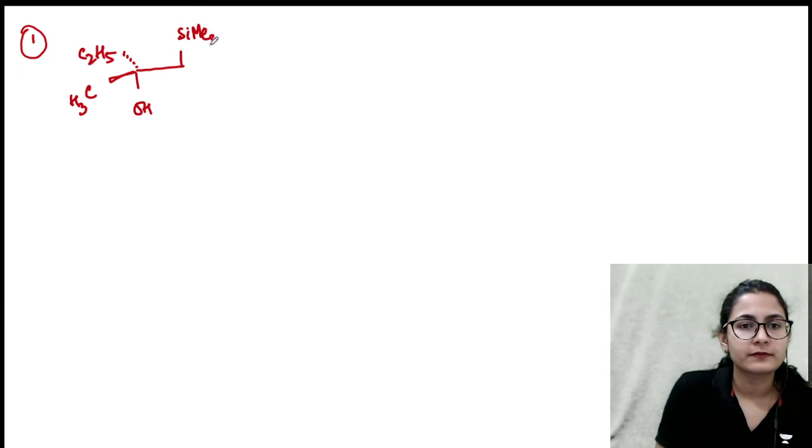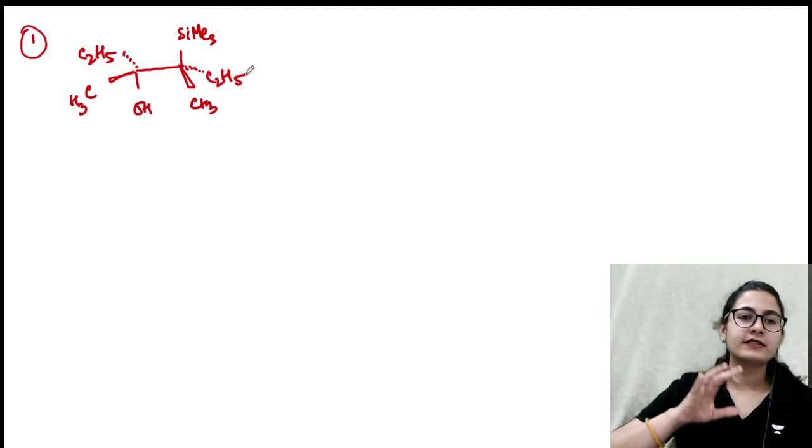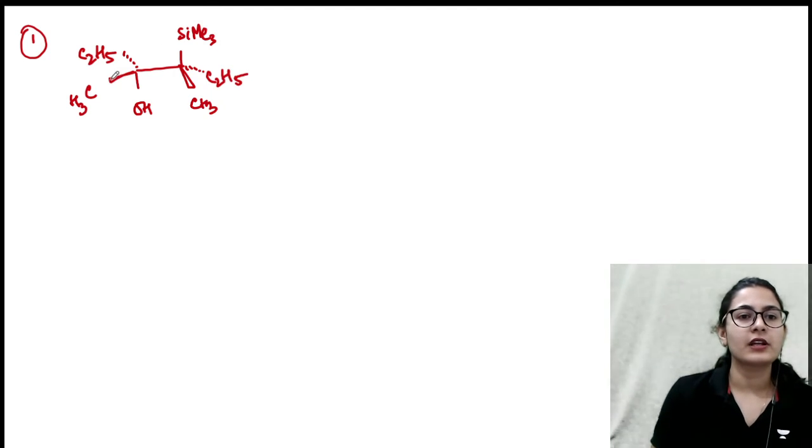SiMe3, CH3 above the plane, C2H5 below the plane. Let's say this is one isomer of the molecule. What I have done is I have deliberately kept OH and SiMe3 anti.